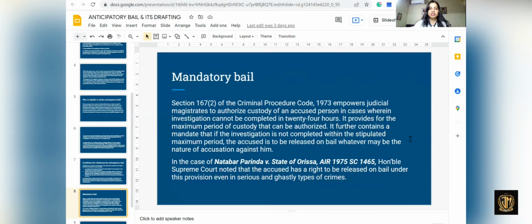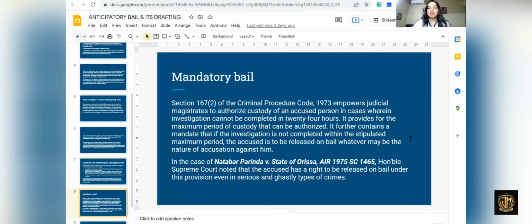What is mandatory bail? Section 167(2) of CrPC empowers the judicial magistrates to authorize custody of a person accused in cases wherein the investigation cannot be completed in 24 hours. Which means if an investigation is not completed within 24 hours, then the magistrate authorizes the custody of the accused, and the law provides for the maximum period of custody that can be authorized. Within this maximum period, if the investigation is not completed, then the person will be released on bail, whatever the nature of the accusation against him.